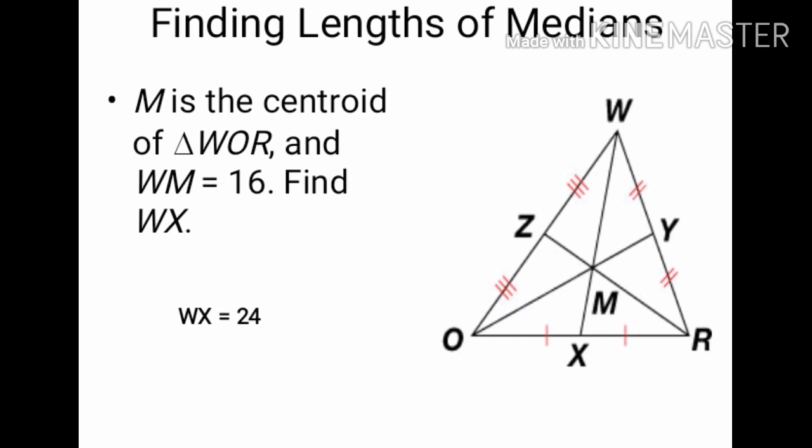Finding lengths of medians. A problem is here. M is the centroid of triangle WOR and WM is equal to 16. Find WX. Here you can see WX is nothing but a median of a triangle. So WX gets divided in the ratio of 2:1 at centroid point M. So WM is 16, so MX will be half of that, so it will be 8. So WM is equal to 16 and MX will be 8, and total WX will be 16 plus 8 is equal to 24. So answer of the question is 24.